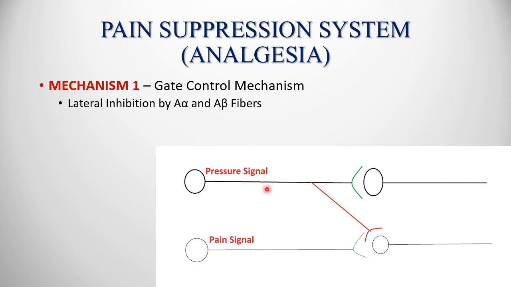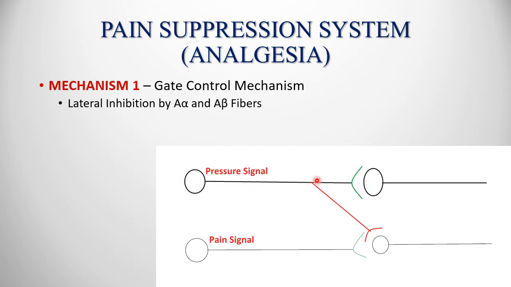Now this neuron is slightly thicker and bigger, so the signal will be larger. This will give off some interneurons, this red one, which will inhibit the neurons which lie beside this pressure signal neuron. Okay, so all these neurons which lie beside this pressure signal neuron will get inhibited. So this pain signal will also get inhibited. Okay, so the pain signal will also try to inhibit this pressure signal, but the fibers are thinner, so the pain signal neuron will not be able to inhibit the pressure signal, and the pressure signal which is larger will inhibit the pain signal. So pressure will win.